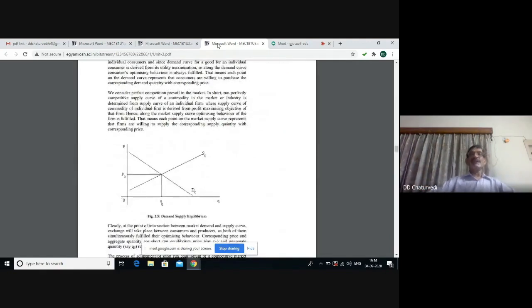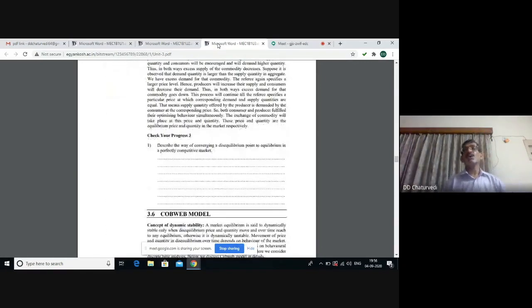We have finally demand supply analysis. The point where the demand and supply curves intersect each other gives us the equilibrium. The corresponding equilibrium price and quantity are OP naught and OQ naught, and there is no situation of excess demand or supply at this point.